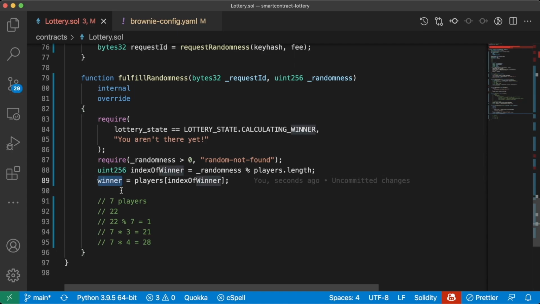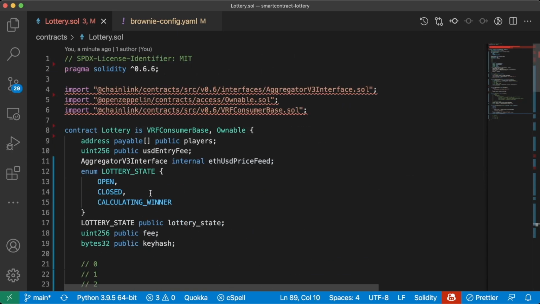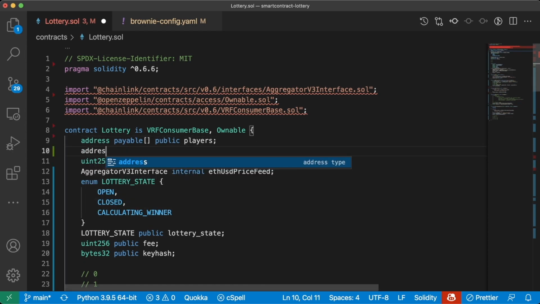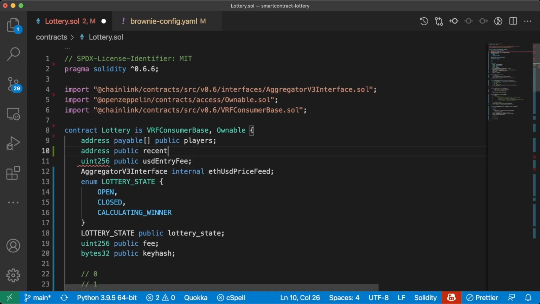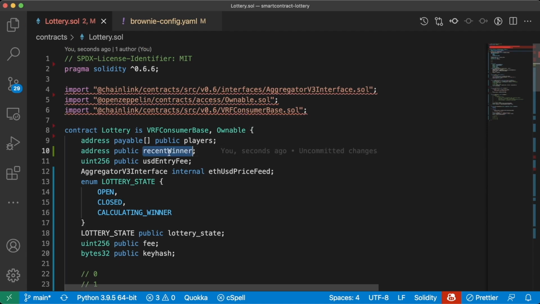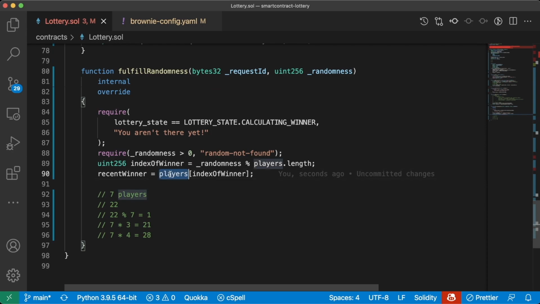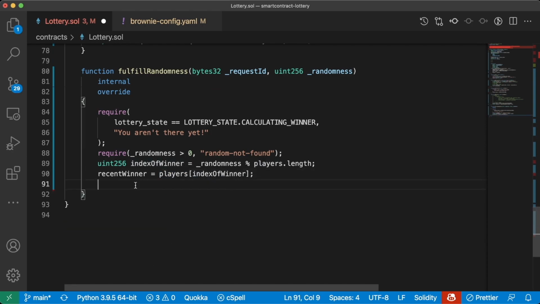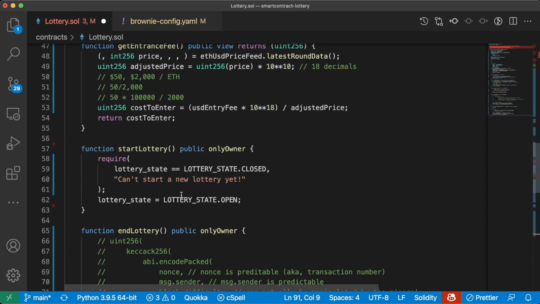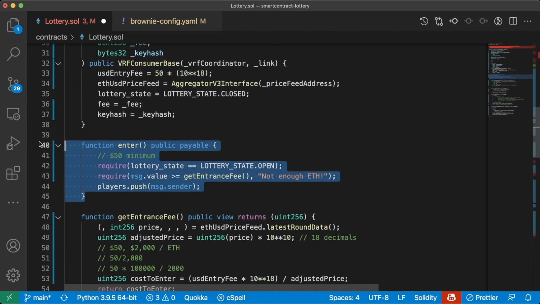And just to keep track, let's make a new variable called recentWinner at the top. We'll do address public recentWinner. We'll grab this recentWinner. Instead of winner, we'll say recentWinner equals players in this indexOfWinner here. Now that we've got a winner, we want to pay them all of the money gathered from our enters here.